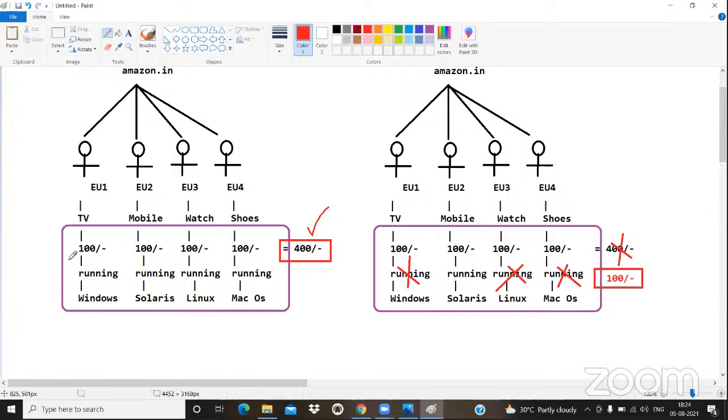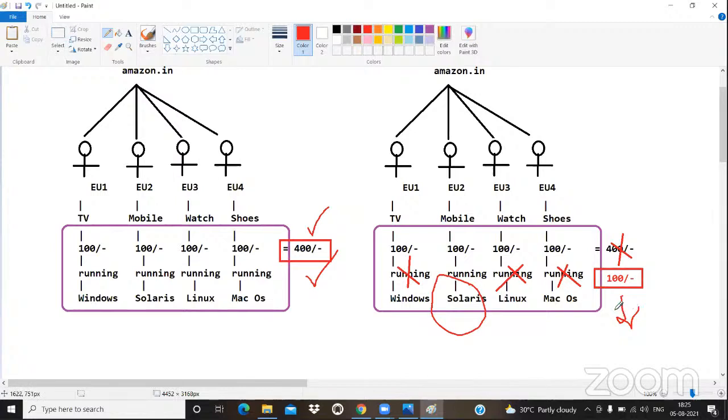So if the application is running in all operating systems, then only all the customers can book the product, then only Amazon.in will deliver those products to all the customers, and then only Amazon.in will get more profit. If the application is specific to one OS, that means it is running on only one operating system, then automatically the number of end users will reduce, and automatically the profit is also going to reduce.